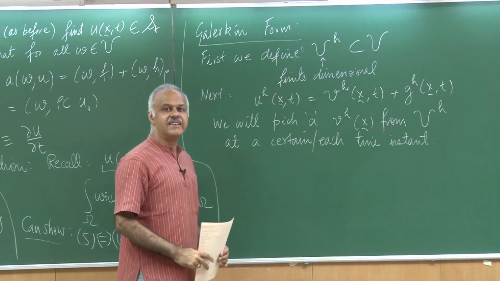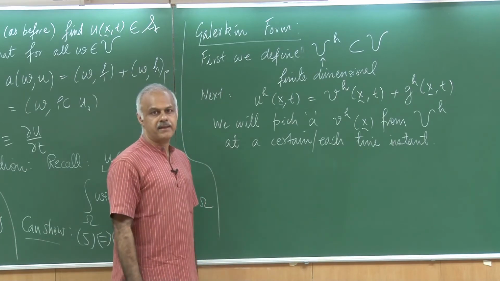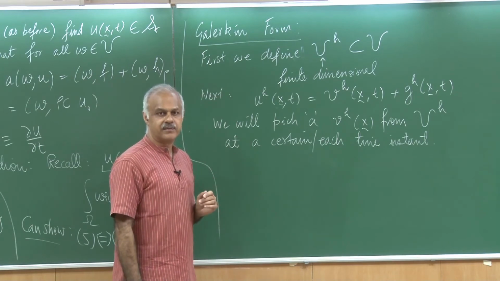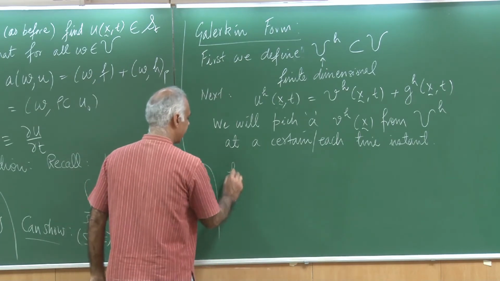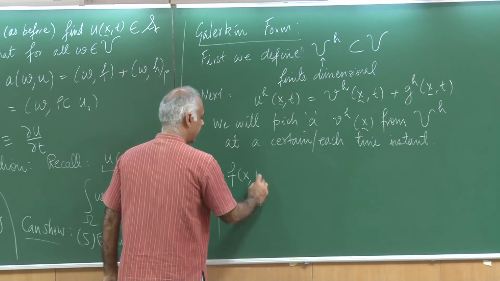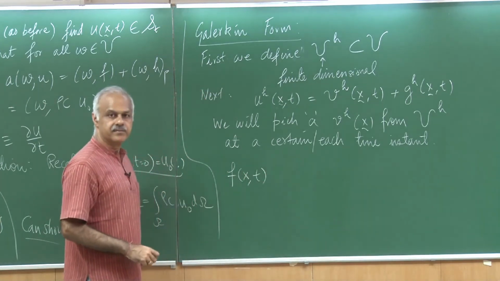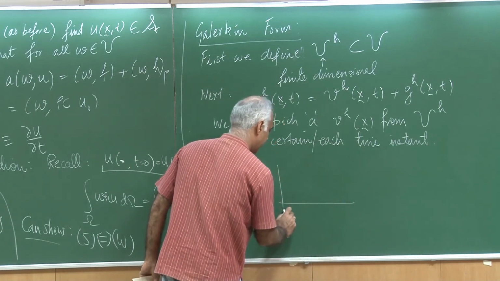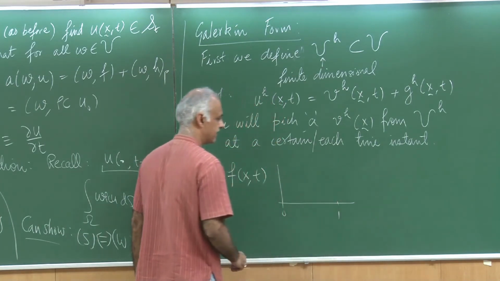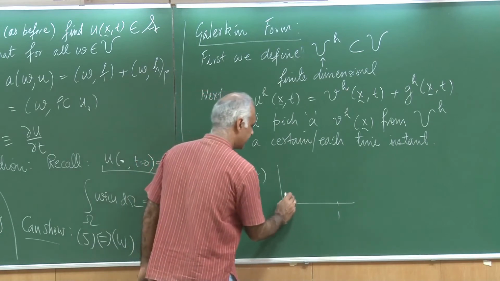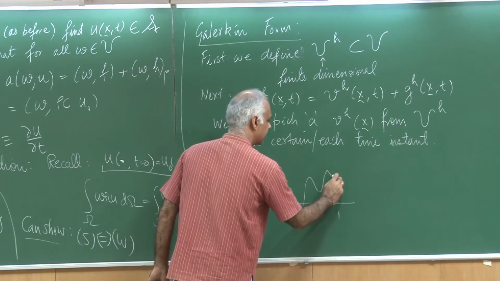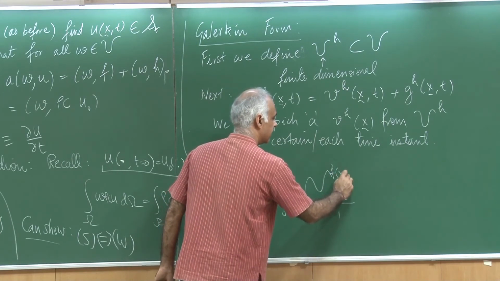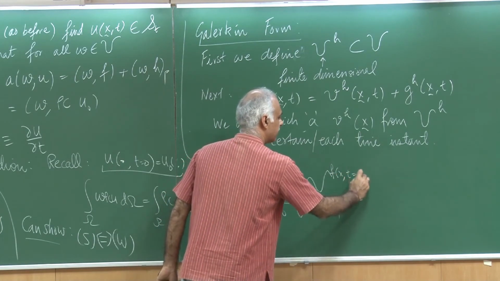So here is the analogy that I want to give you. Suppose I have a time dependent function, a signal. Okay. So I have, let us say, function f which depends on x and t. What I can do is, and let us say my x varies from 0 to 1, and I could say this is my function, let us say function of x but at time t equal to t1.